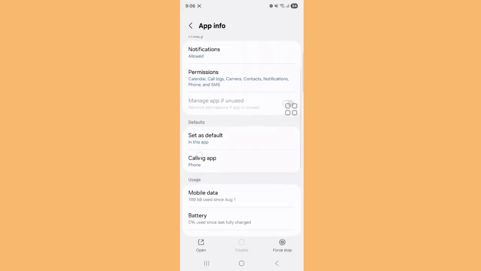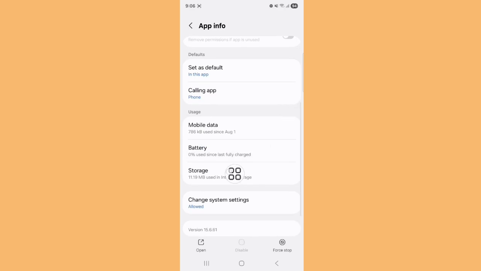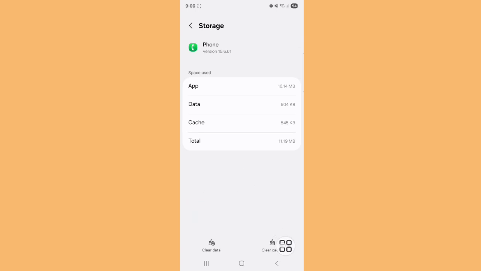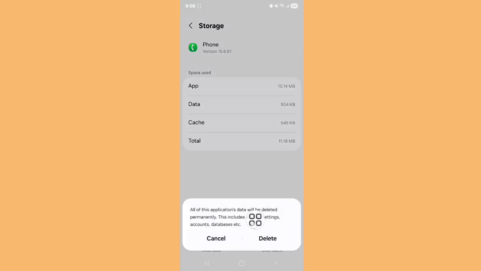Go down, tap on Storage. You can see Clear cache and Clear data. Tap on Clear data. Tap on Delete all data.